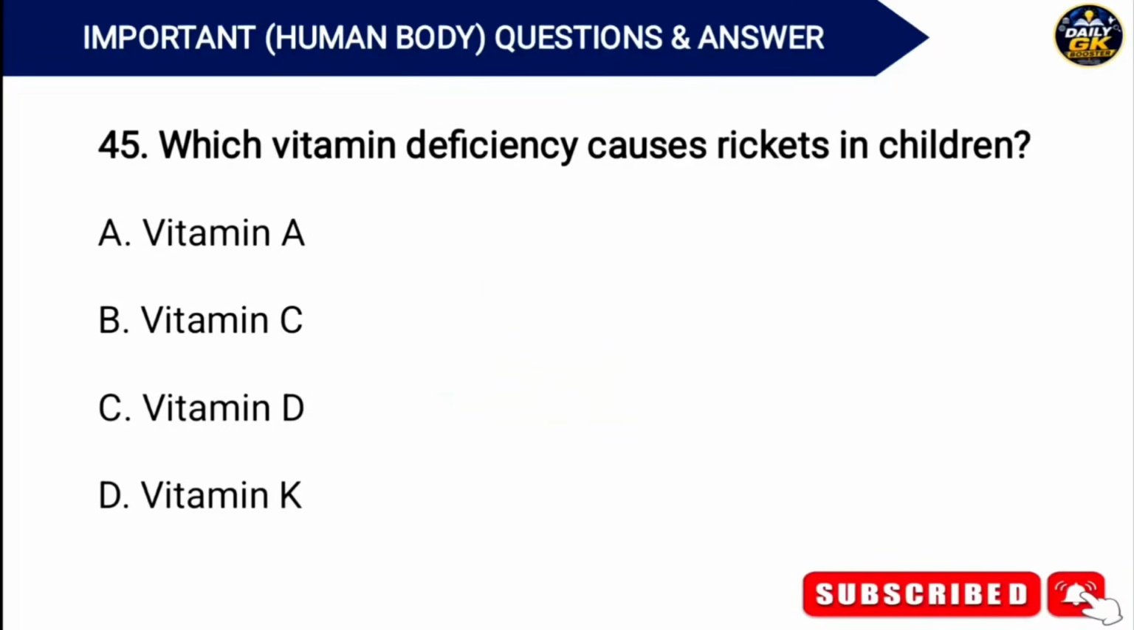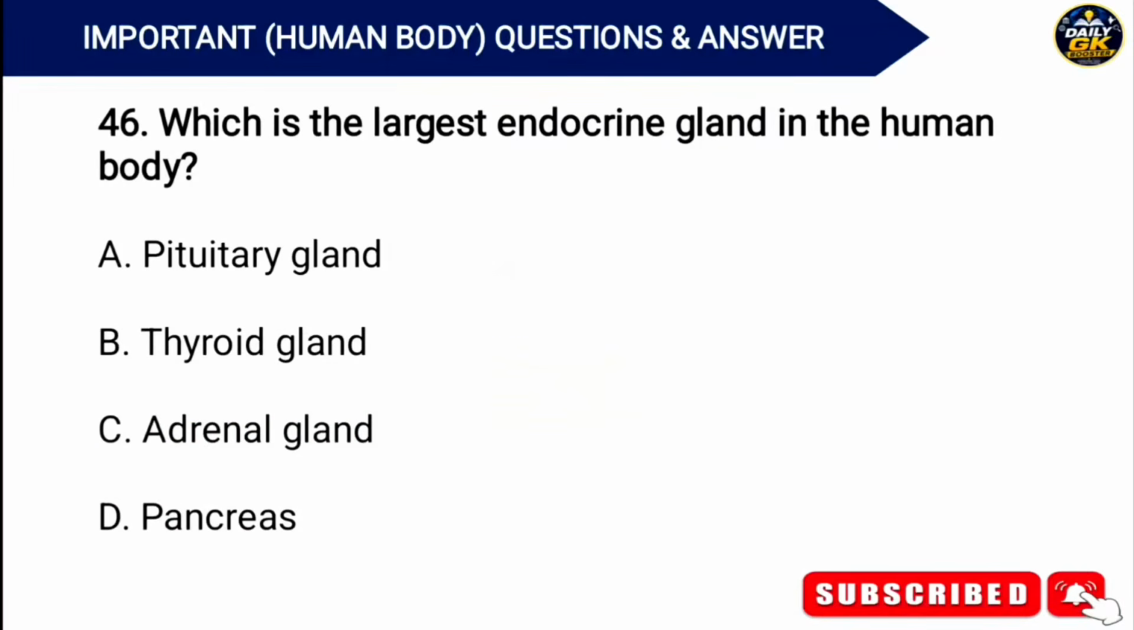Which vitamin deficiency causes rickets in children? Answer. Option C. Vitamin D. Which is the largest endocrine gland in the human body? Answer. Option B. Thyroid gland.